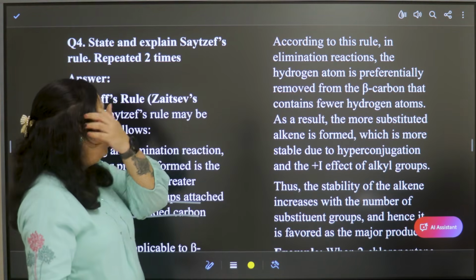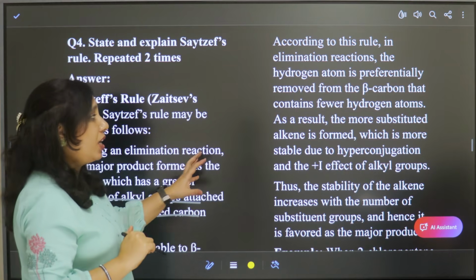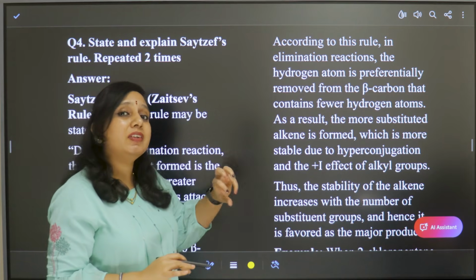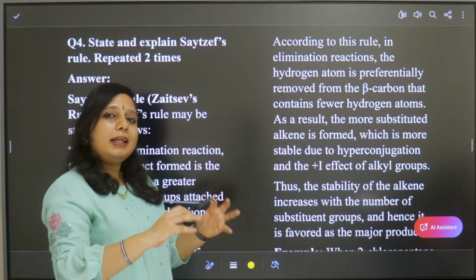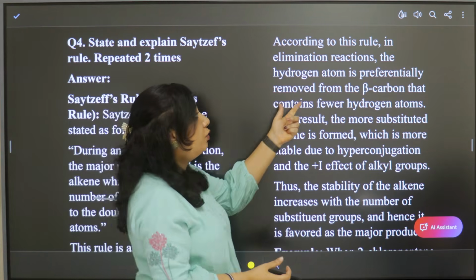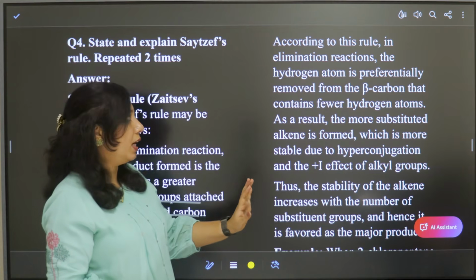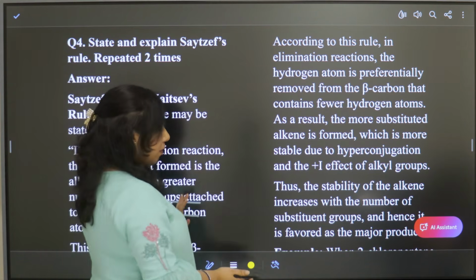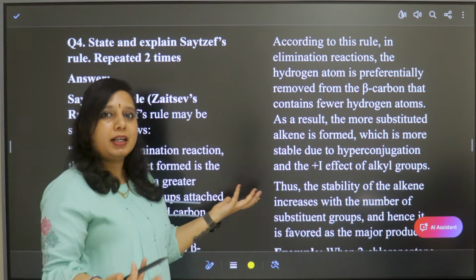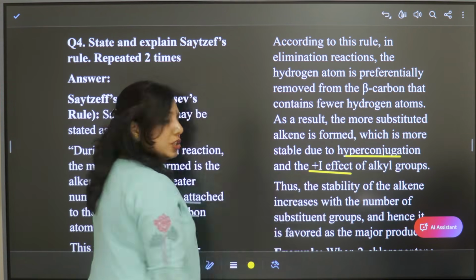According to this rule, the hydrogen atom is preferentially removed from the beta carbon which has fewer hydrogen atoms, that means a less number of hydrogen atoms. Because of that, an alkene is formed, due to the stability effect like positive inductive effect and also hyperconjugation.